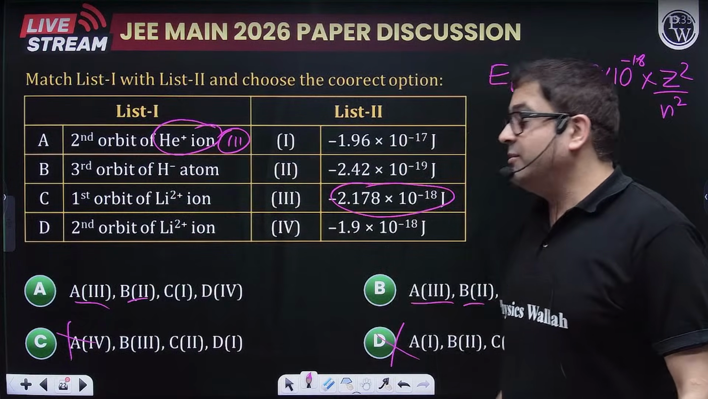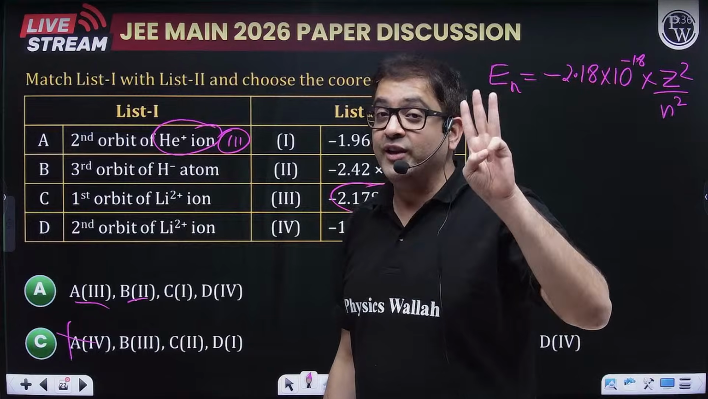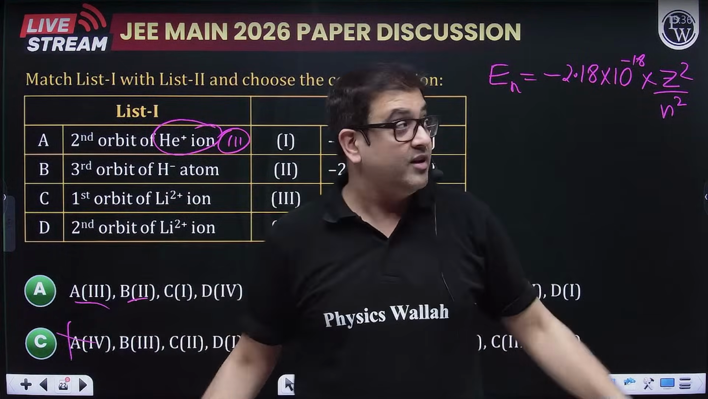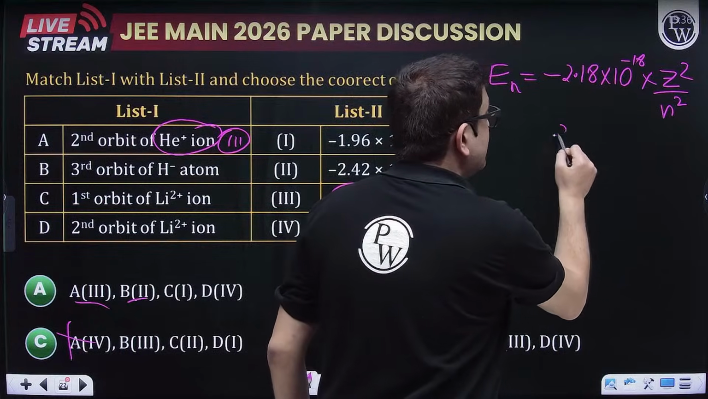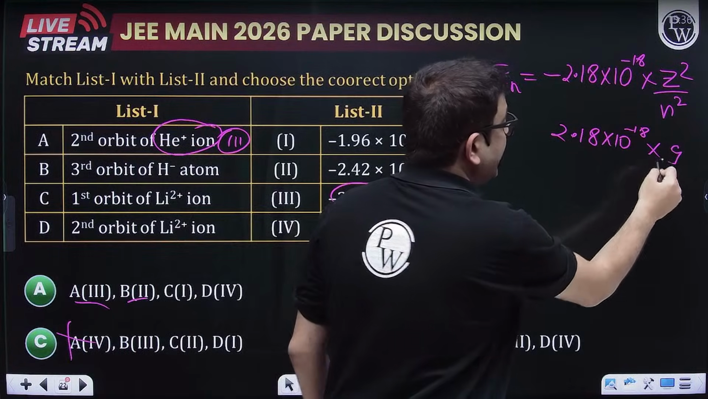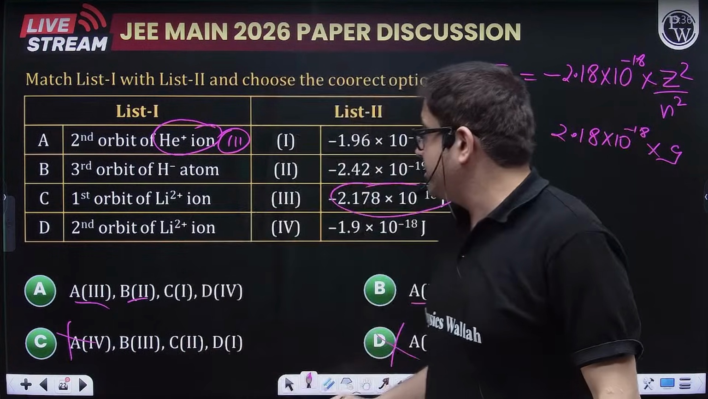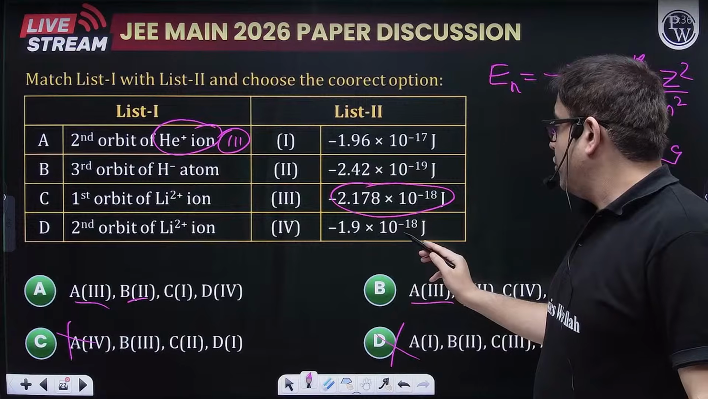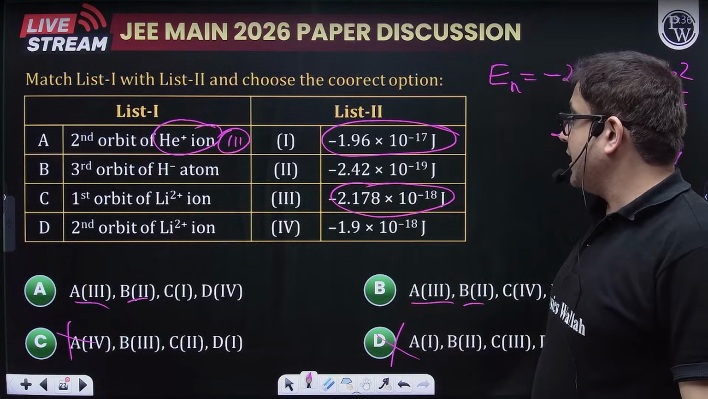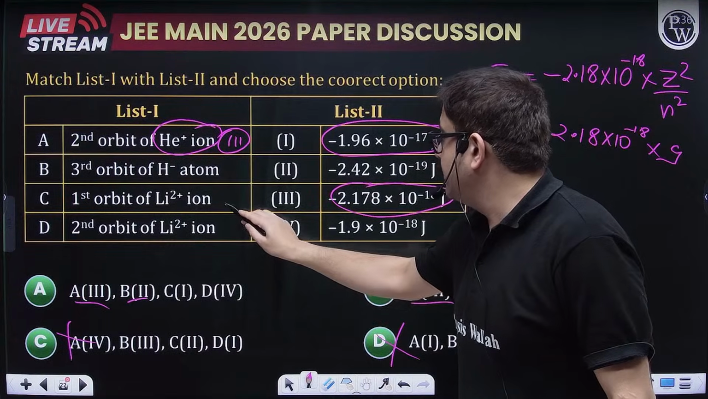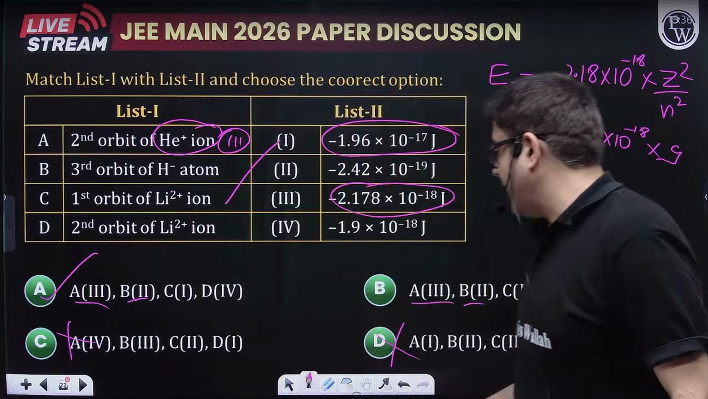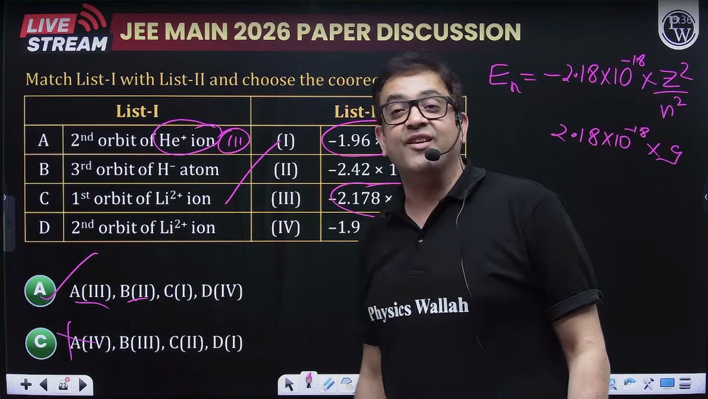So for lithium, what is the value of Z? 3. So 3 squared upon what is the orbit number? 1. So this becomes 9. So 2.18 into 10 raised to the power minus 18 multiplied by 9 will definitely be greater. So let us check any greater values. This is the greater value. So I guess C is 1. Option A is your right answer. You can obviously check the other options.